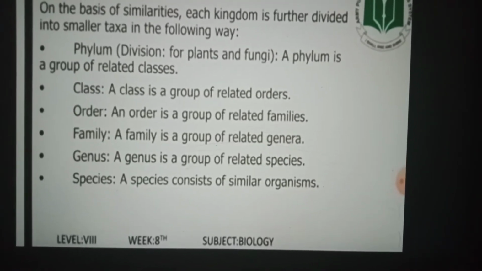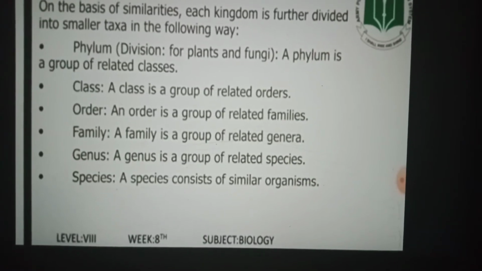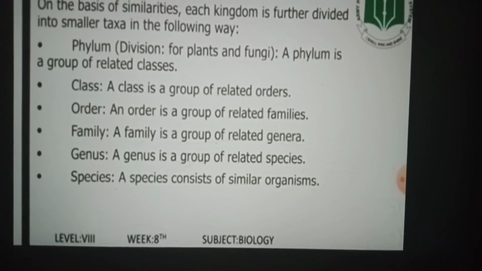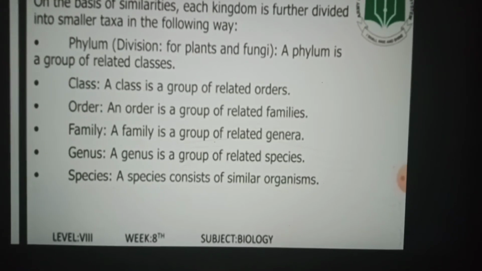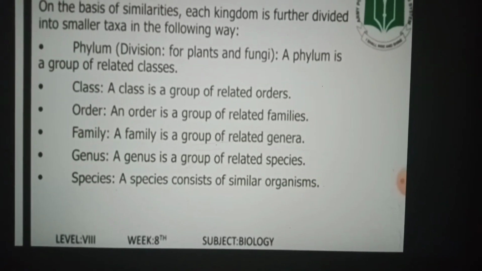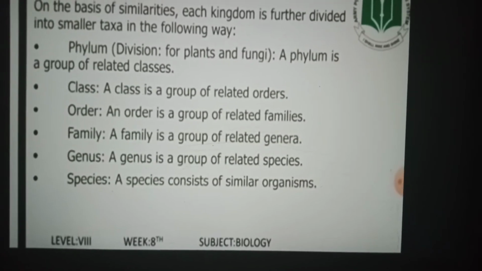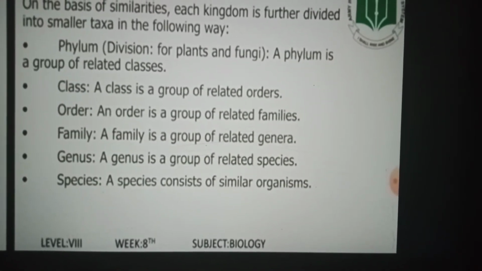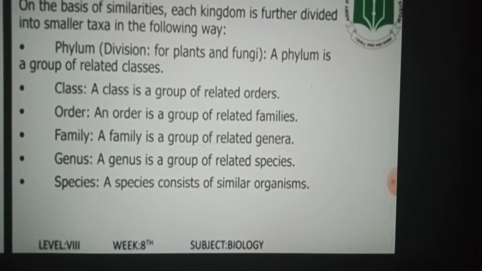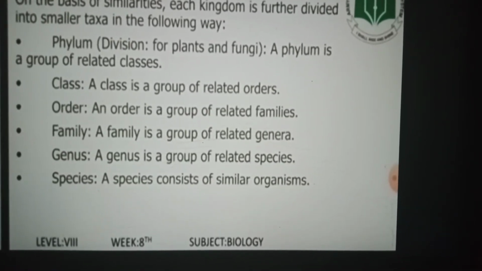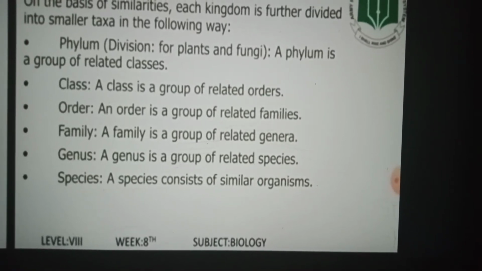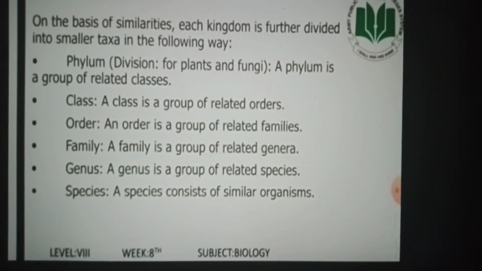A phylum, or a division for plants and fungi, is a group of related classes, while class is a group of related orders. An order is a group of related families, and family is a group of related genera. A genus is a group of related species, and a species consists of similar organisms.